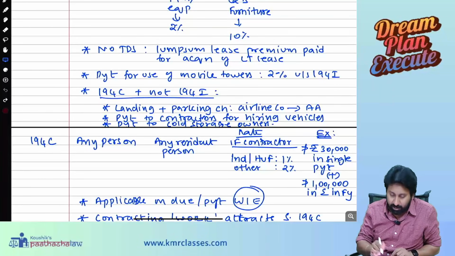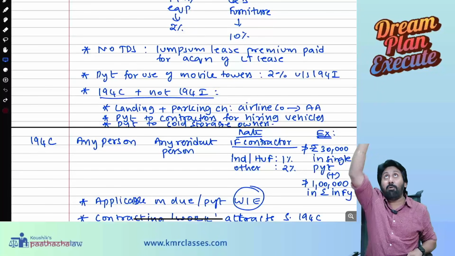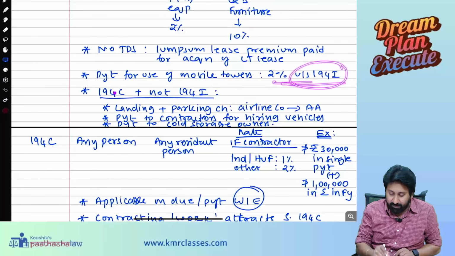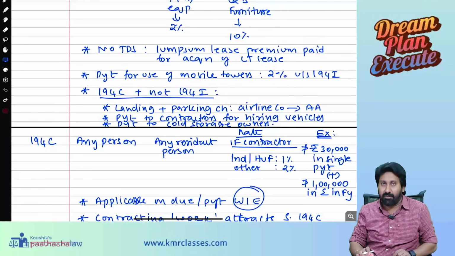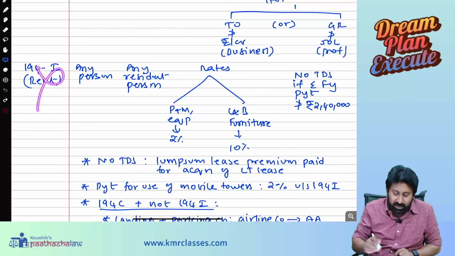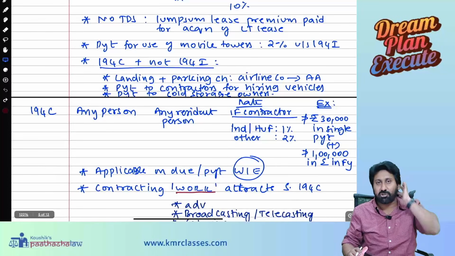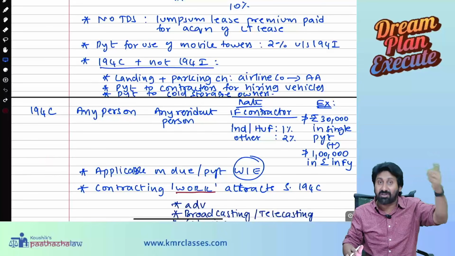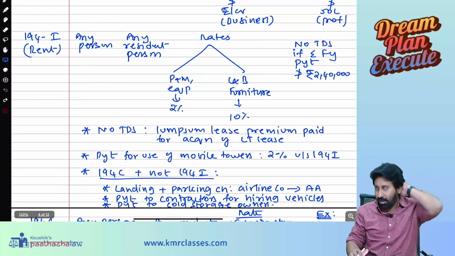Payment for use of mobile towers. On the building, the rental for mobile towers will be paid at 2% under section 194I. 194C and not 194I means what? This will not get attracted. 194C, also brokerage and commission you will pay. But brokerage and commission there you will pay for works contract. This is for general brokerage and commission. Okay, general brokerage or commission.